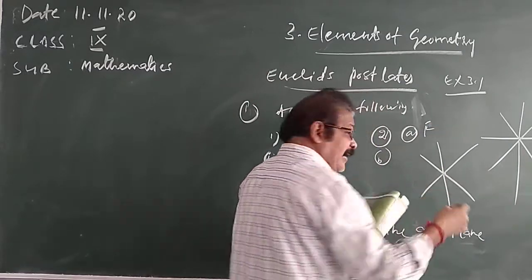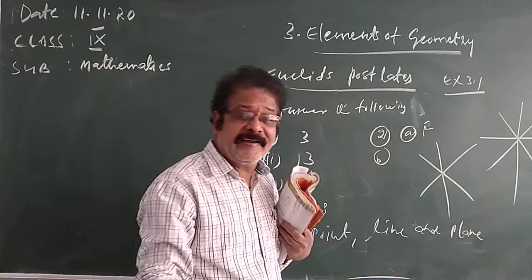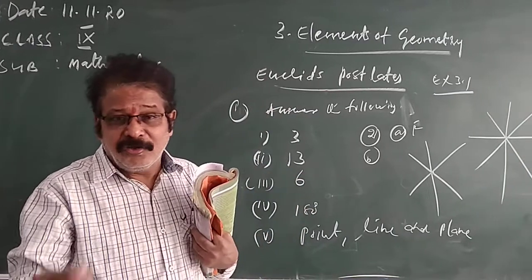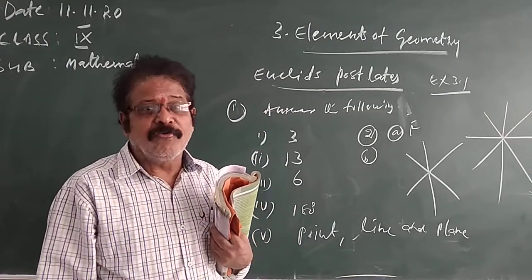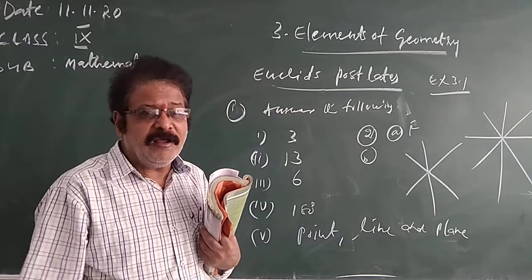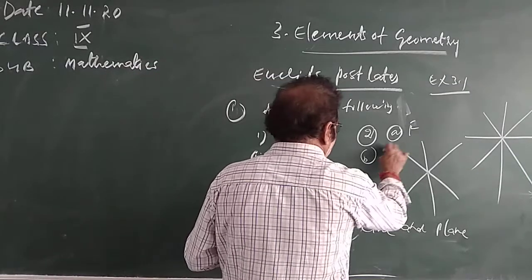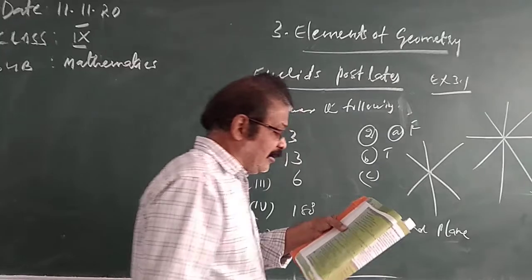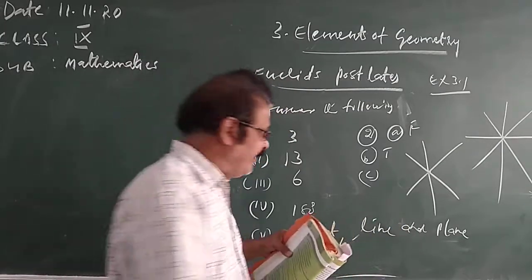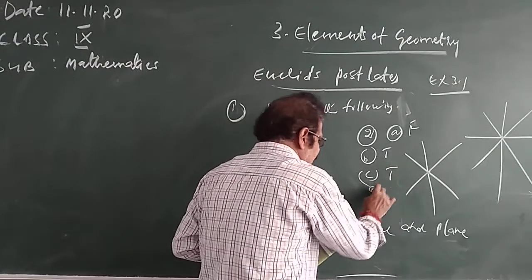So, B. All right angles are equal. Yes, all right angles are equal. This is Euclid's fourth postulate: all right angles are equal. This is true. And C. Circles with the same radii are equal. Yes, circles with the same radii are equal.